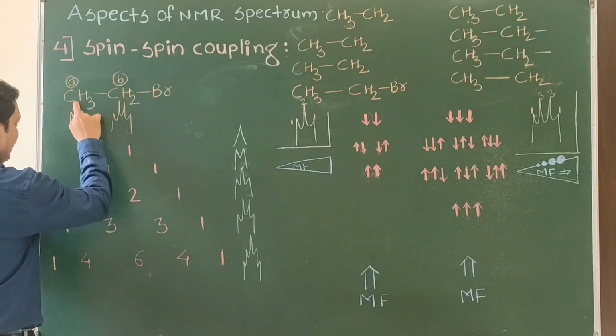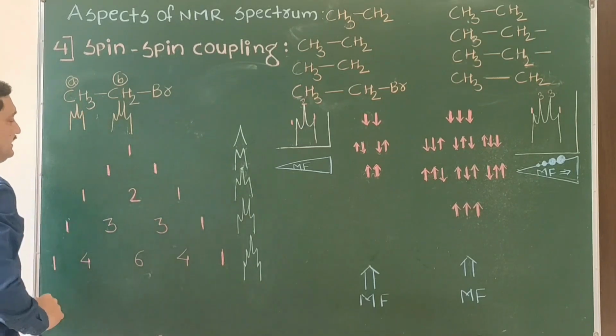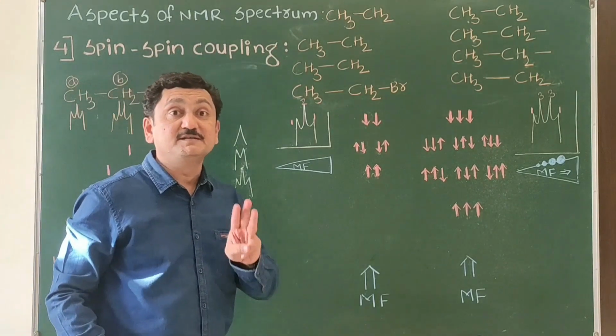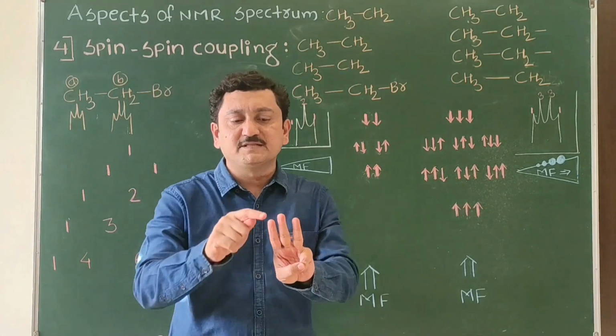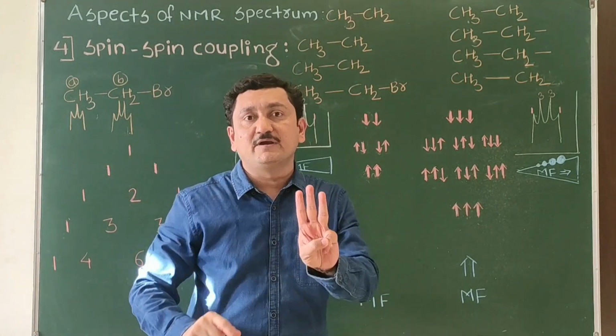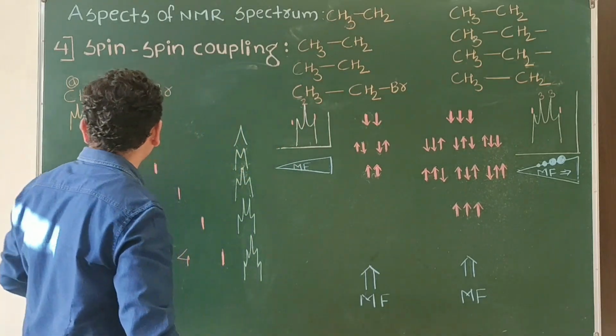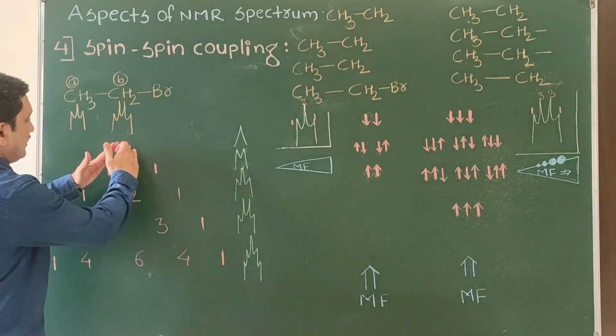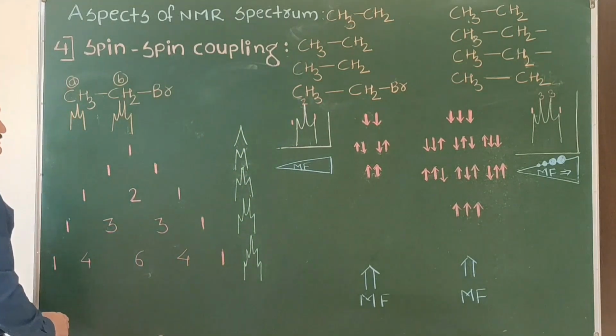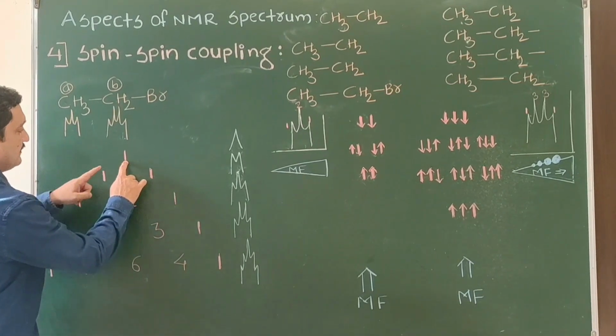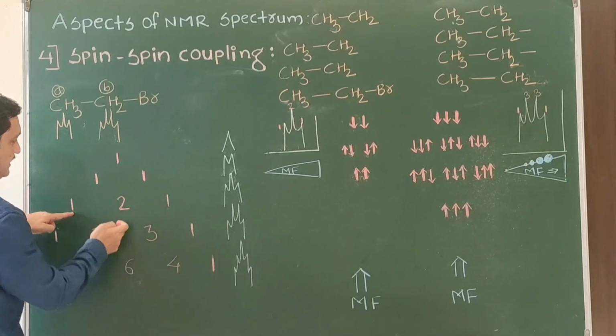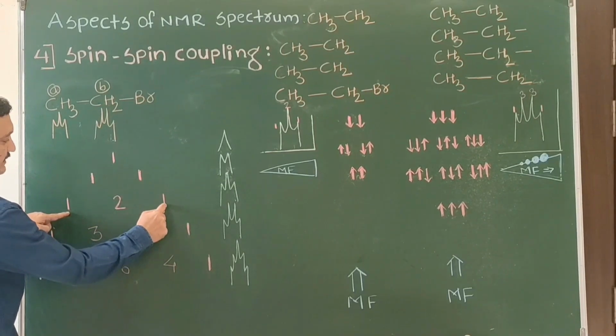The split signals have different heights, different intensities. Means if the signal splits into a triplet, it is not compulsory that they have the same intensity; they have different intensities. Now, the intensity we can remember by Pascal's triangle. We will write 1, 1 here. 1 here, 1 plus 1, 2, we will write 1 here.